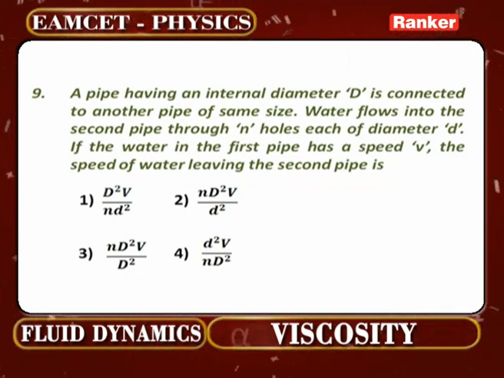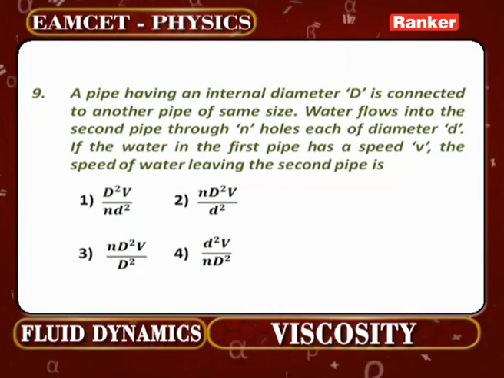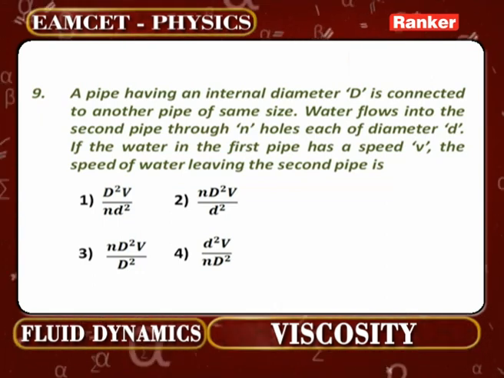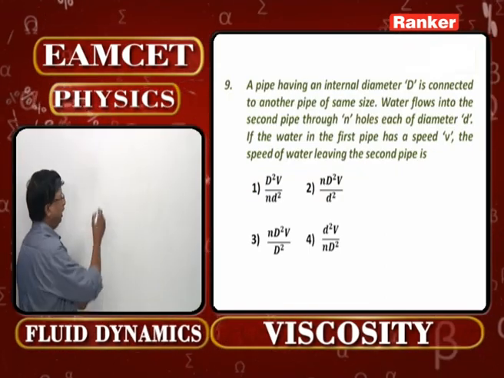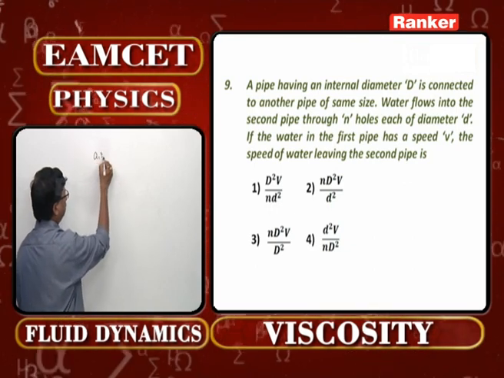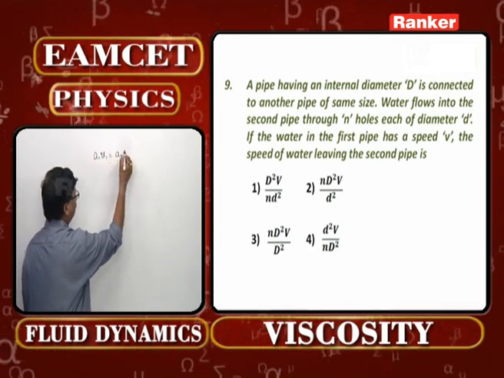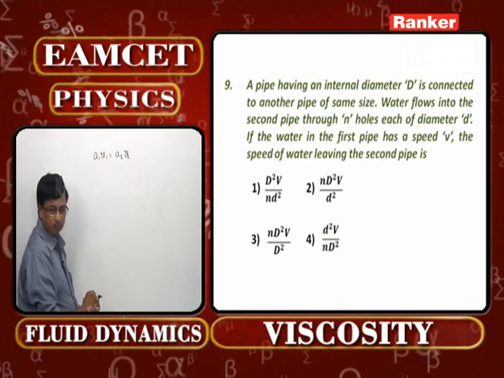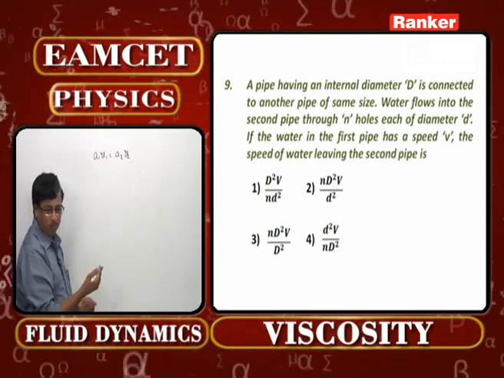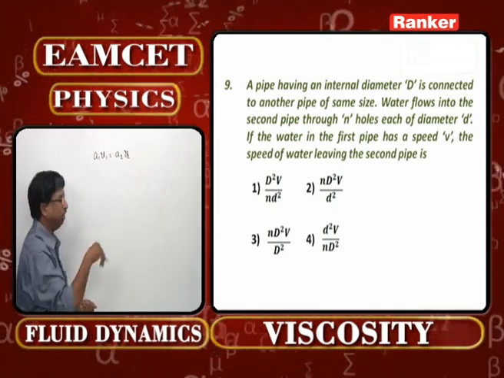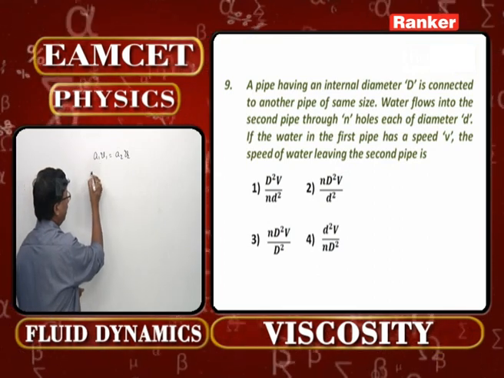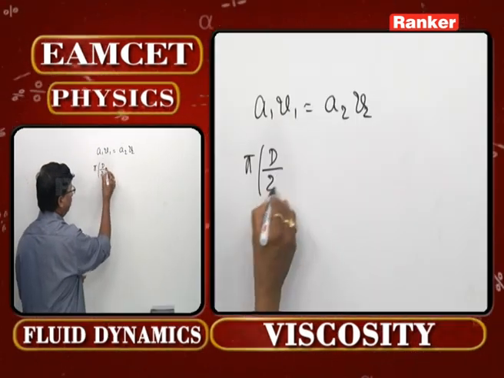Once again a direct application of equation of continuity. See that one, A1 V1 is equal to A2 V2. What is A1 now? He is talking about internal diameter, that means circular. So pi into D by 2 whole square.